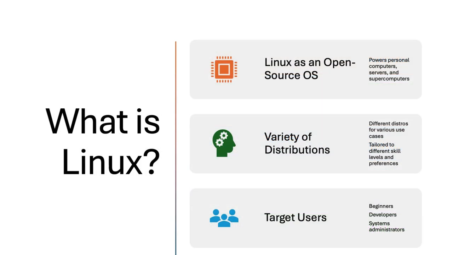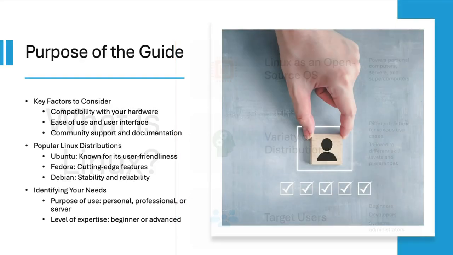Linux is an open source OS used in personal computers, servers, and supercomputers. It offers various distributions tailored to different use cases, skill levels, and preferences, suitable for beginners, developers, and system administrators. This guide covers key factors in selecting a Linux distribution, highlights popular distros like Ubuntu, Fedora, and Debian, and helps you identify the one that suits your needs based on your purpose and expertise.